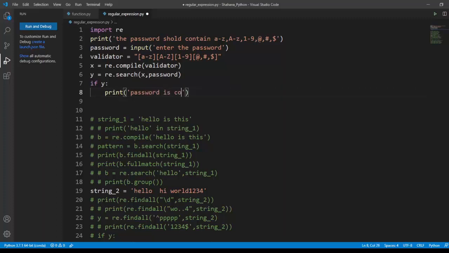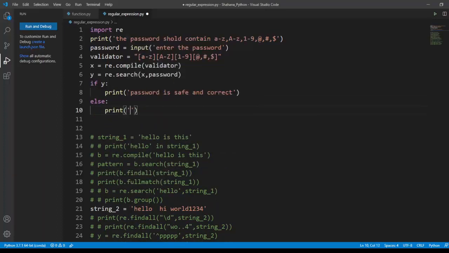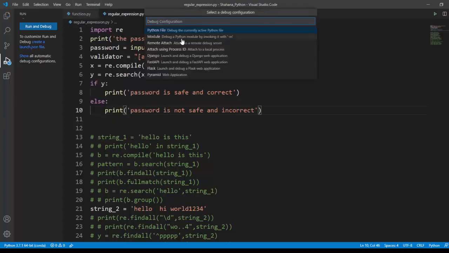"password is safe and correct". Else, "password is not safe and incorrect". Okay, now I'm going to run this code block.